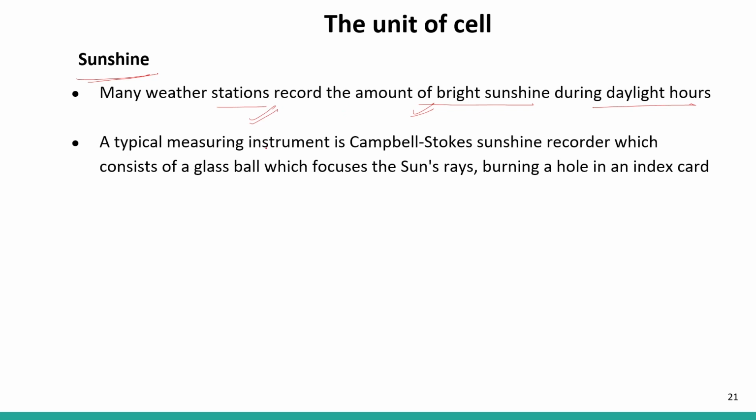A typical measuring instrument is called the Campbell-Stokes sunshine recorder, which consists of a glass ball which focuses the sun's rays, burning a hole in an index card. This instrument is very important to note down how much sunshine is coming. So Campbell-Stokes is that instrument.